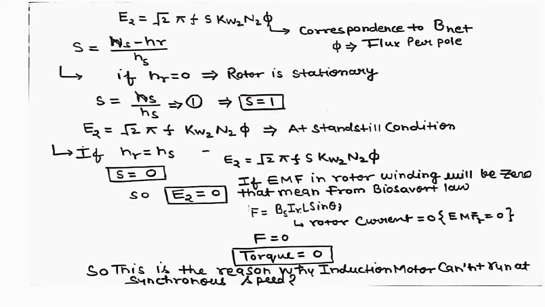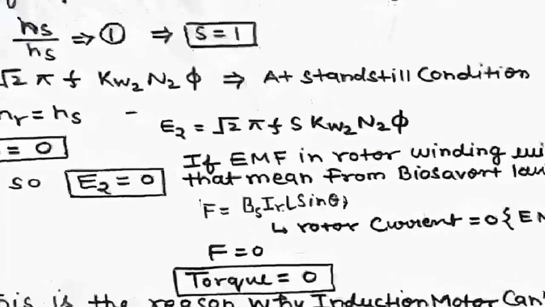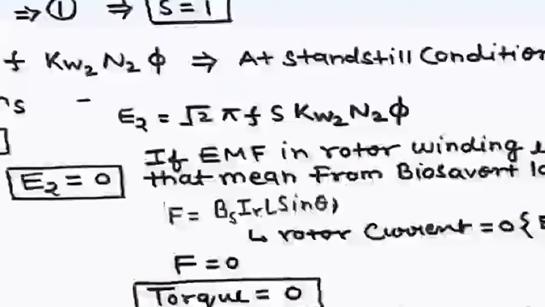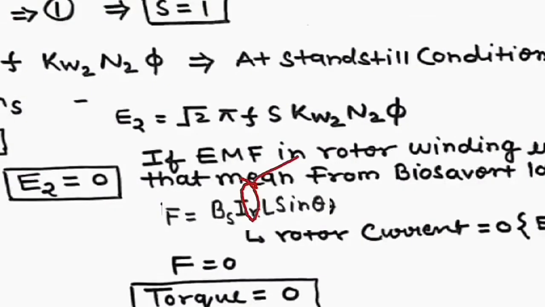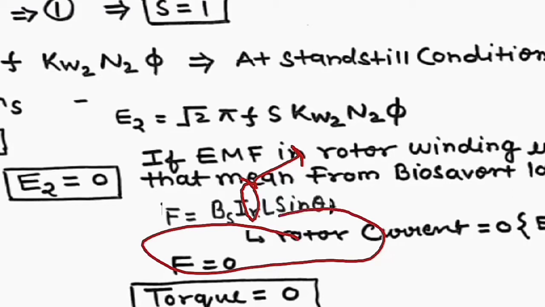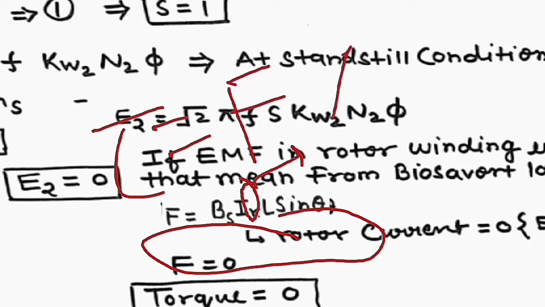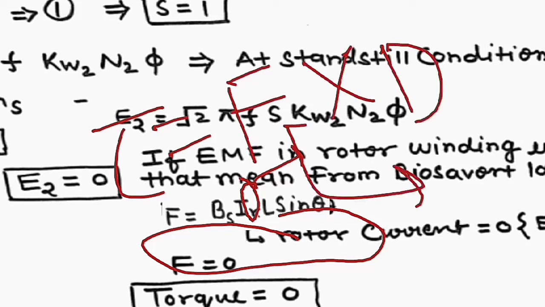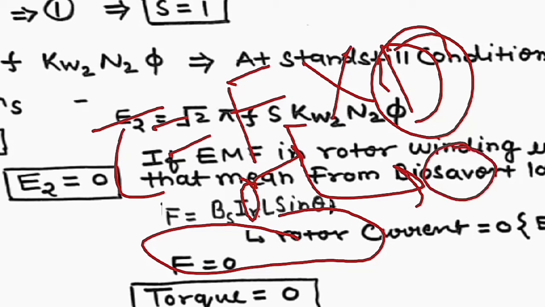F = Bs Ir L sin theta. Here Bs is the rotating stator magnetic field, and the second one, Ir, is the rotor current. So if rotor current is 0, here you see the rotor current is 0, so force is 0. So force is 0, and we know torque is equal to F into D, where D is the diameter of the rotor. So if force is 0, the torque is also 0.